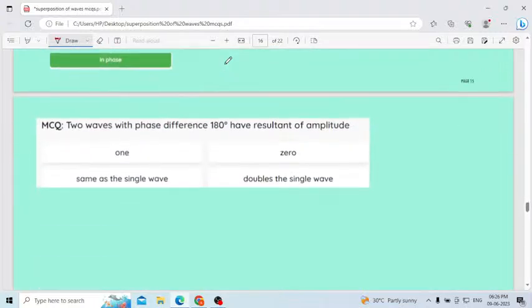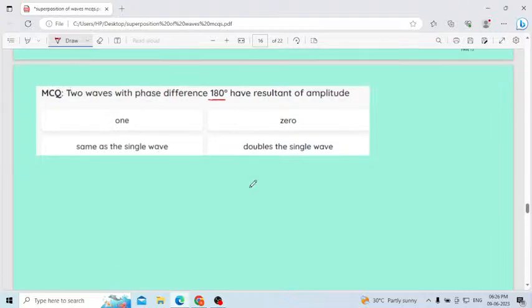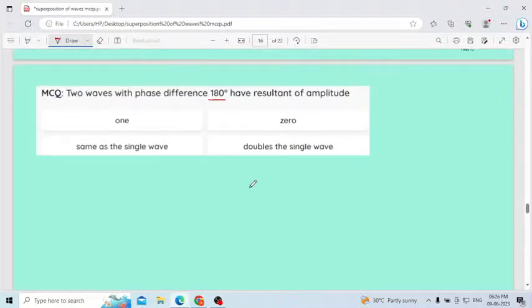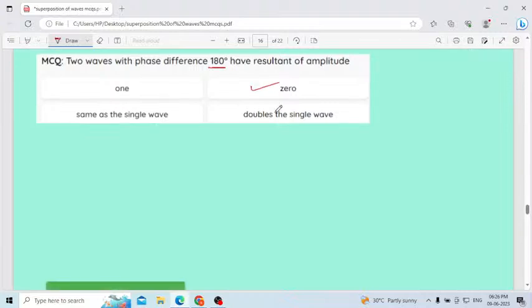Okay. Next question, two waves with a phase difference of 180 degrees have a resultant amplitude of: first option, same as the single wave; third option, 0; double the single wave. What is the change of the amplitude? 0. Two waves with a phase difference of 180 degrees have a resultant wave of amplitude 0.